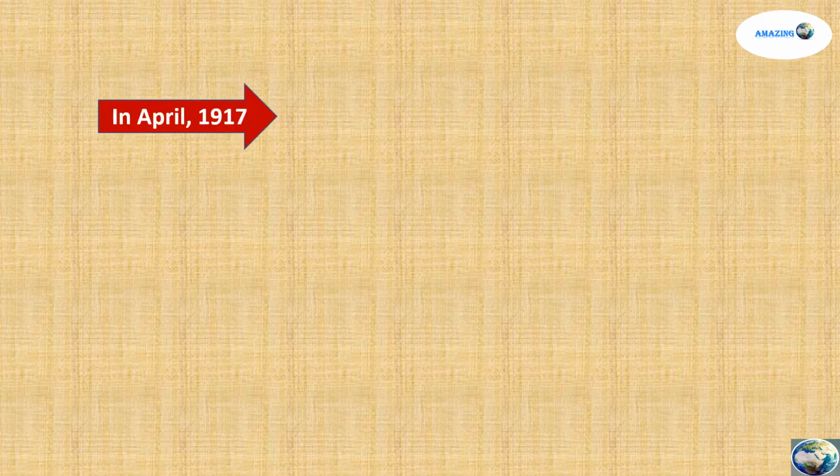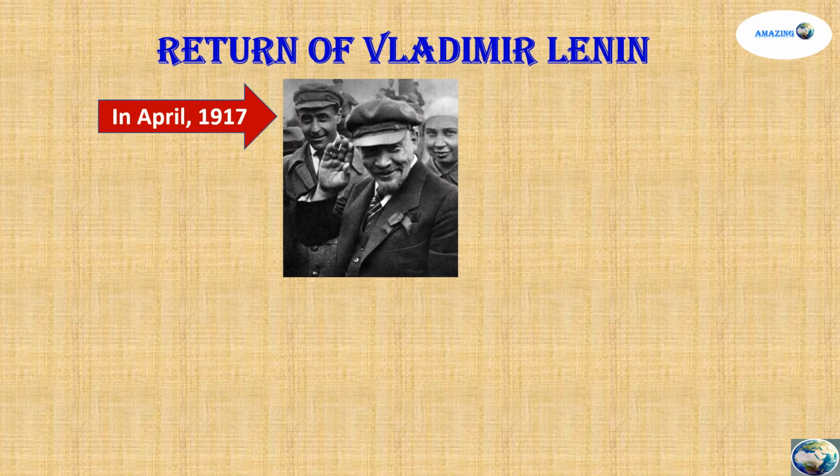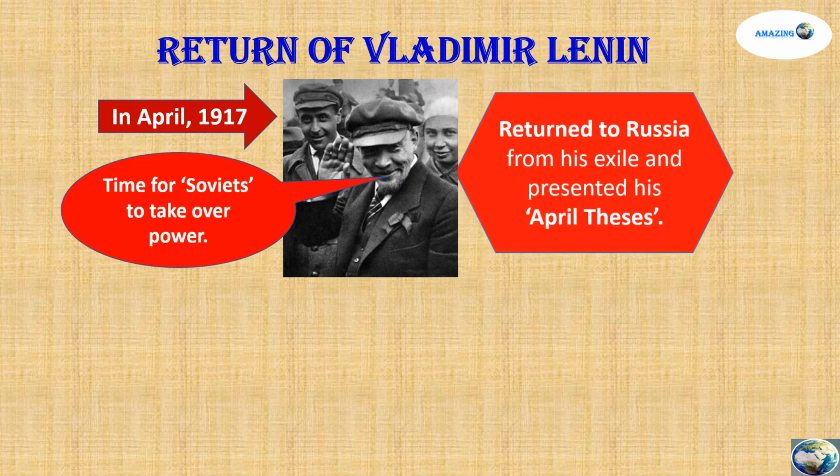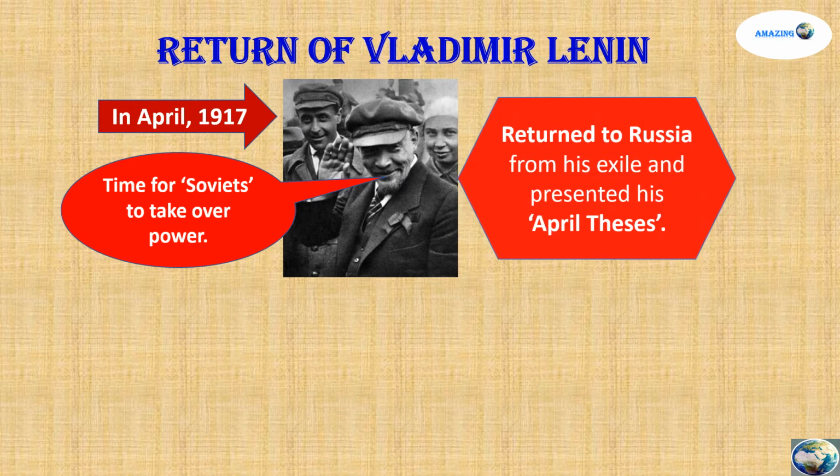The other development that took place in Russia after the February Revolution was that in April 1917 we see the return of Vladimir Lenin. He returned saying, "It's time for Soviets to take over power," and he brought with him the April Thesis.